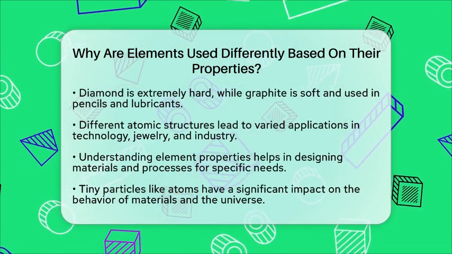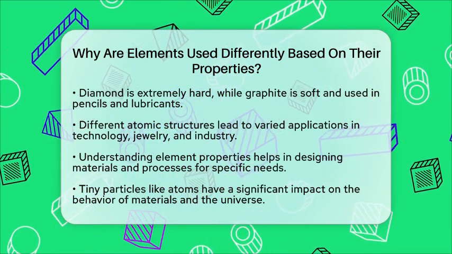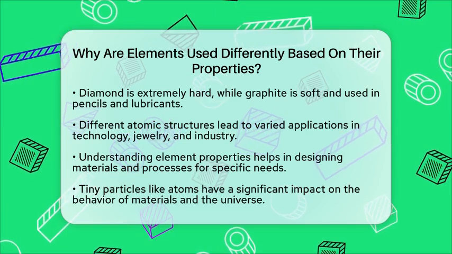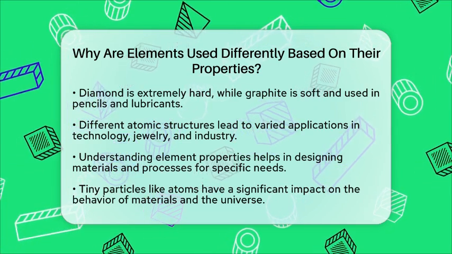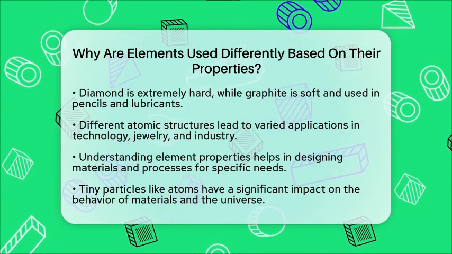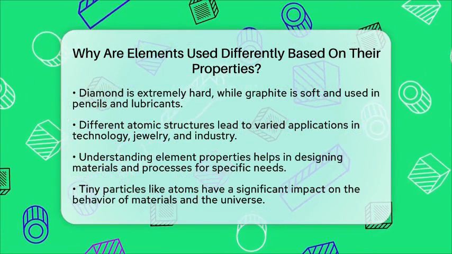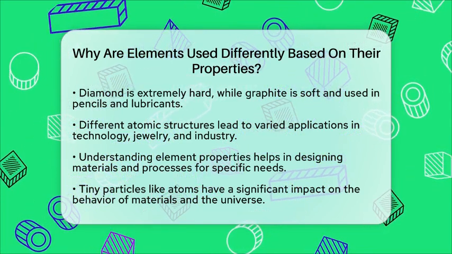We use elements differently because each has a set of traits that make it suitable for certain jobs. These traits come from the structure of their atoms, especially the number of protons and electrons, and how they are arranged. Understanding these differences helps us make smarter choices in technology, health, and everyday life.